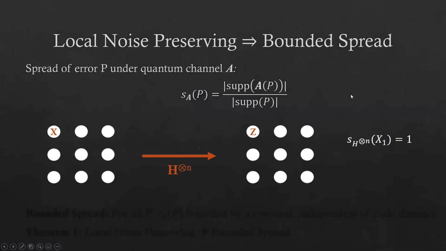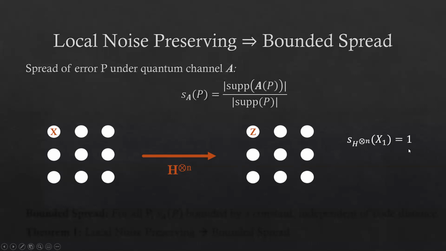As an example then, transversal gates, such as a Hadamard acting as a tensor product in each qubit of a code block, have small spread. For example, if we have an X error afflicting one qubit of a code and apply a transversal Hadamard, this will transform to a Z error afflicting that qubit, but not spread the error to more physical qubits. This means that the spread, according to this formula, is simply 1 for this. This is in fact general for transversal gates. Transversal gates on single code blocks always have a spread of 1.